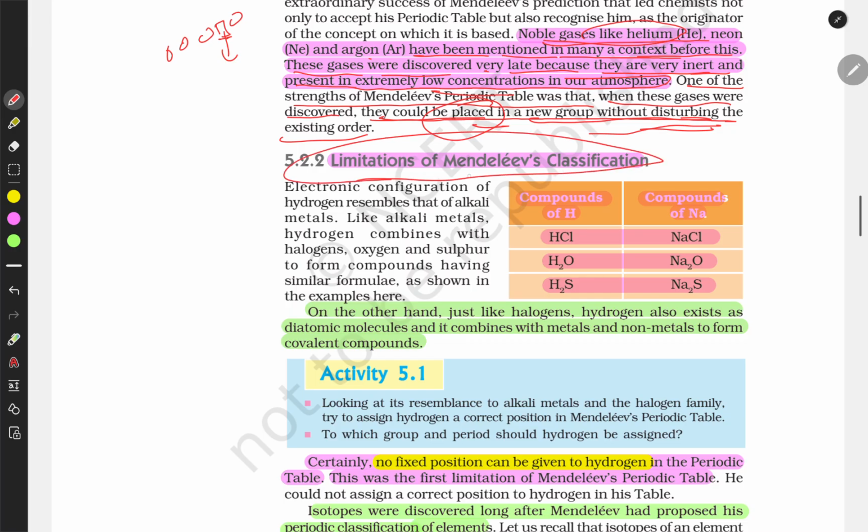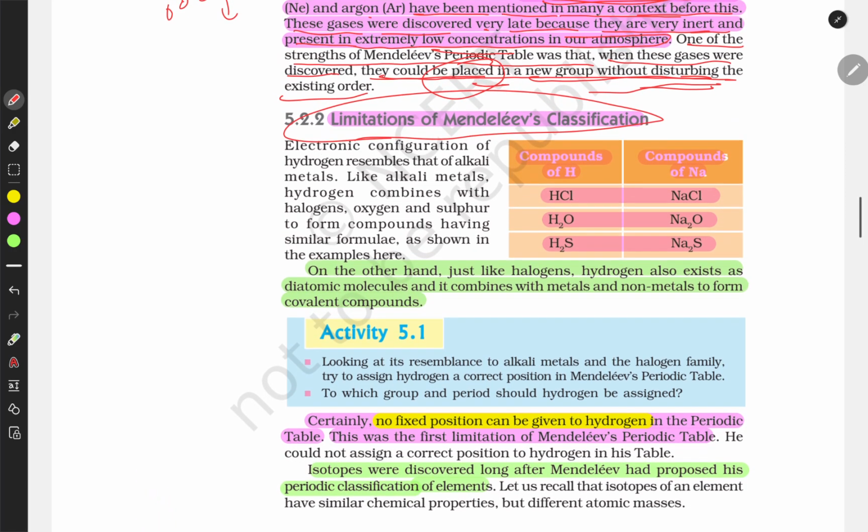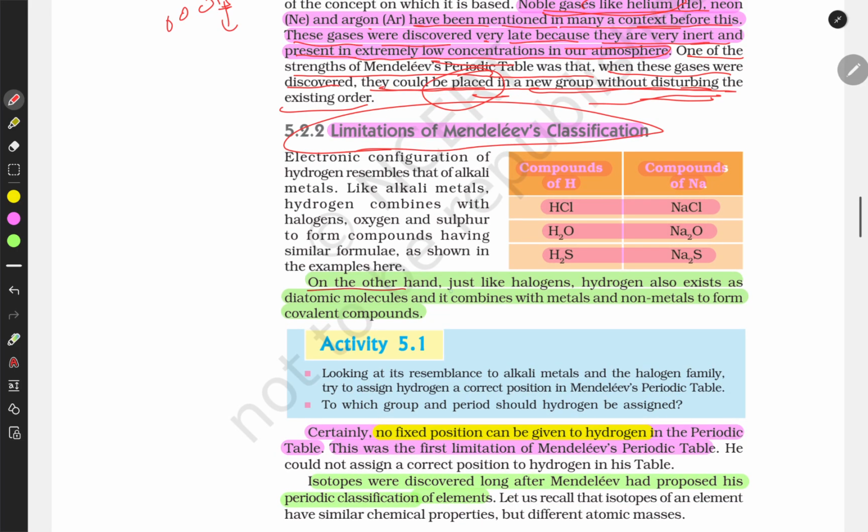But there are also some limitations. Let's discuss the limitations. Just like a halogen, the electronic configuration of hydrogen resembles that of the alkali metals. Like alkali metals, hydrogen combines with a halogen, oxygen and sulfur to form a compound having a similar formula, shown in the example here.